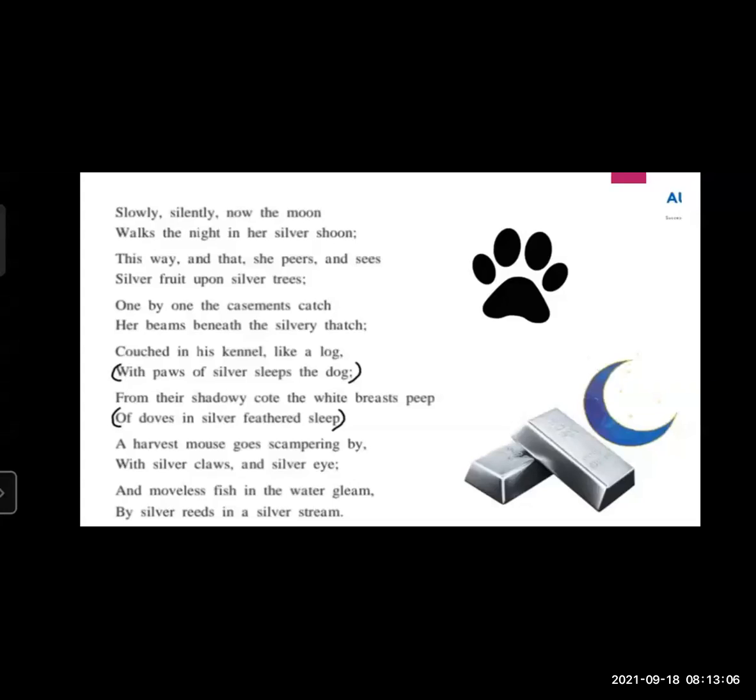This is the metal and this is a very precious metal. So that's why here the poet explained that the dog's paws look like silver or silvery. It's the color. So that's why here is a use of metaphor. These two examples are given here of the metaphor figure of speech: with the paws of silvery sleeps the dog, and one more, doves in silver feathers sleep.